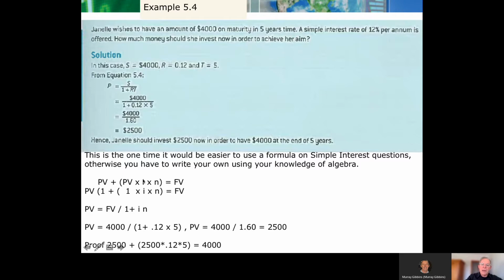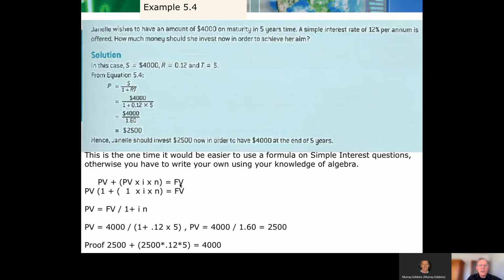I'm sticking with compound interest, I for interest and N for periods, but I hope that doesn't confuse you. Technically, I'm probably doing the wrong thing, but stay with me for a minute anyway. So what we're saying is, whatever I invested today, the PV, I'm not sure what that is yet, plus whatever that earns, present value times the interest times the number of periods, has to equal the future value.